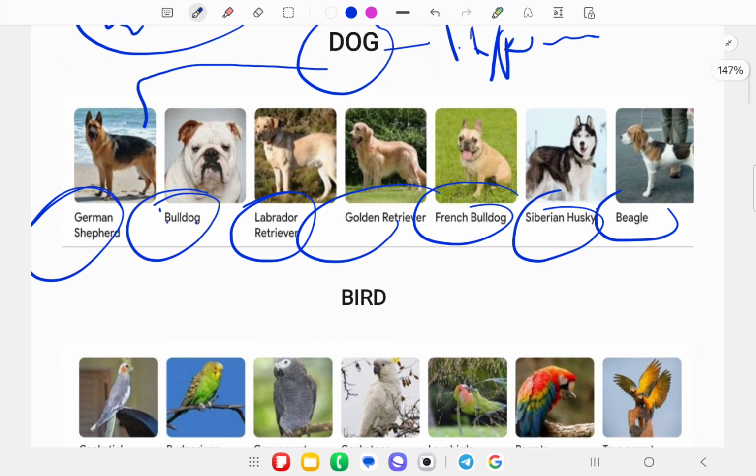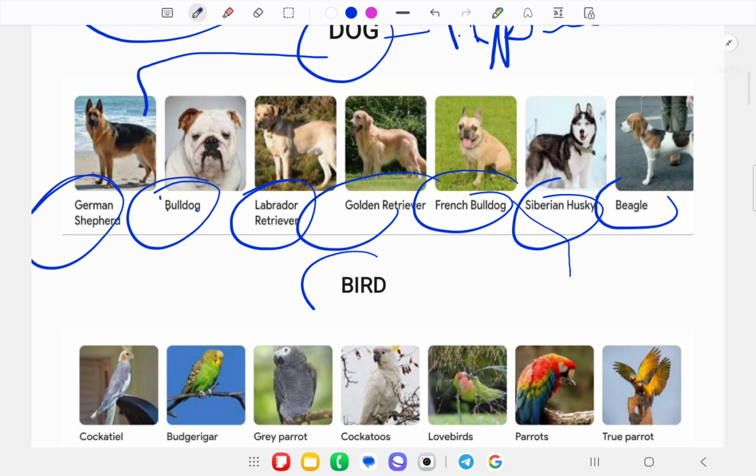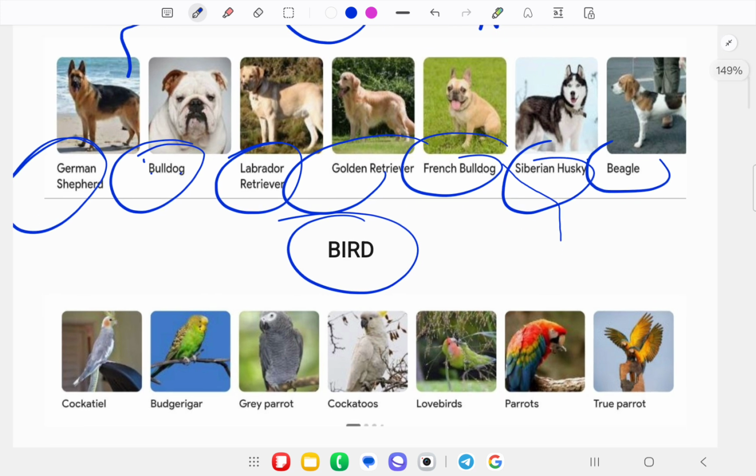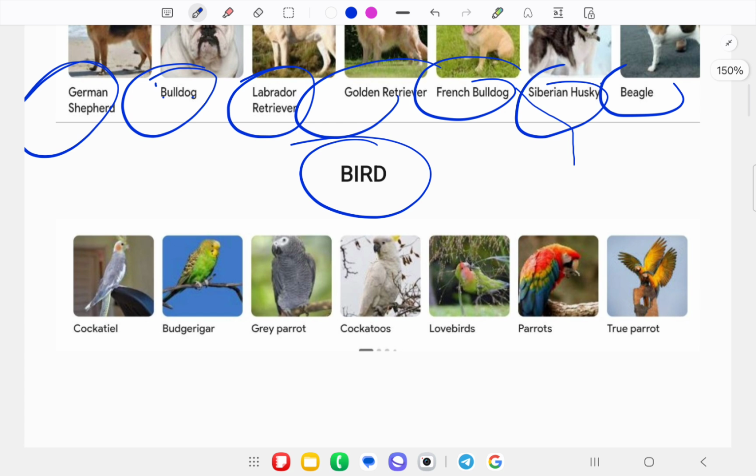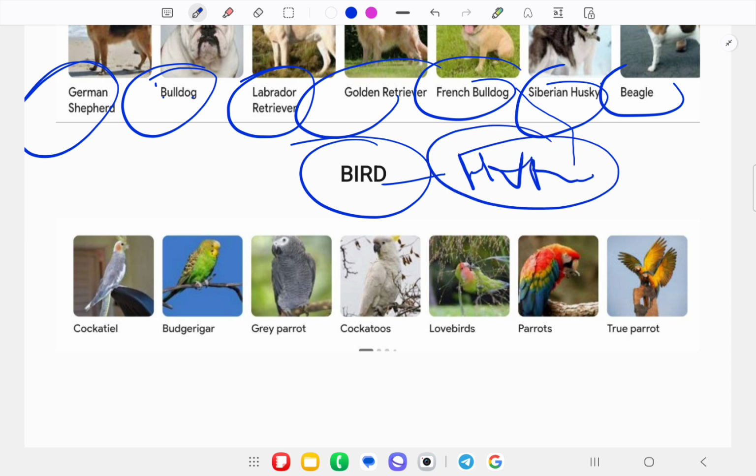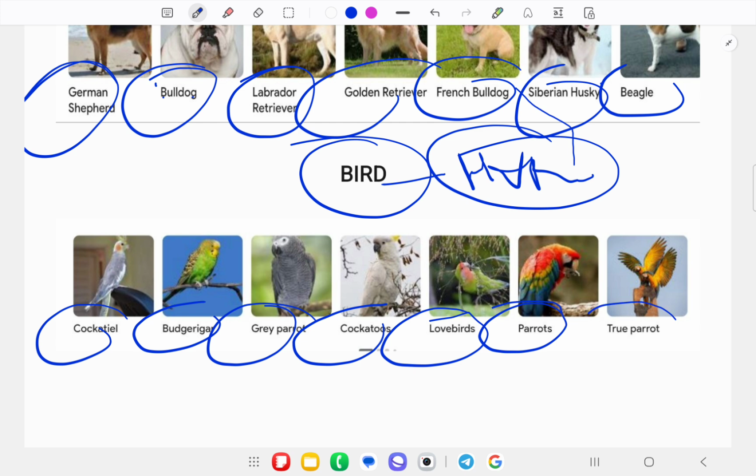Next we have another example. If I say bird, then bird can be the hypernym. But if I say parrot, there are so many varieties of parrot, like the cockatiel, budgerigar, grey parrot, cockatoos, lovebirds, true parrots.